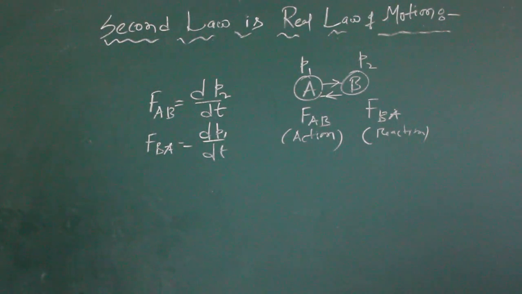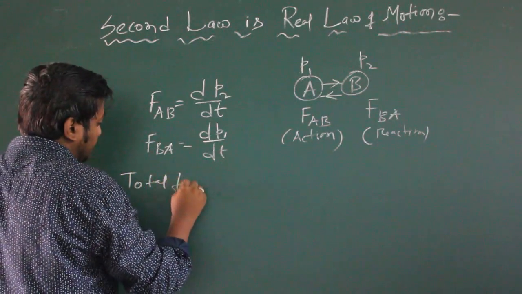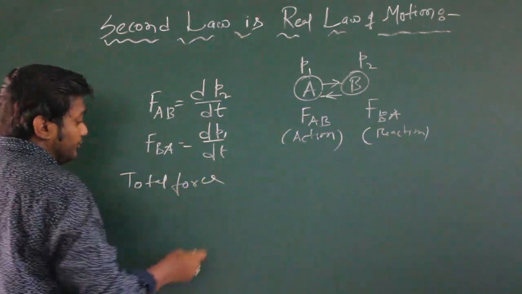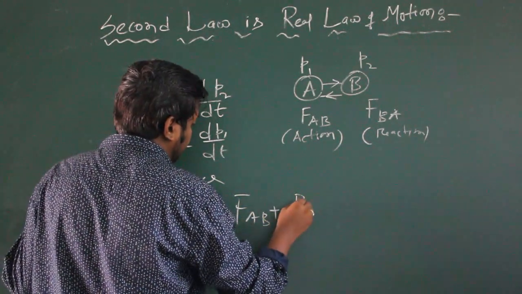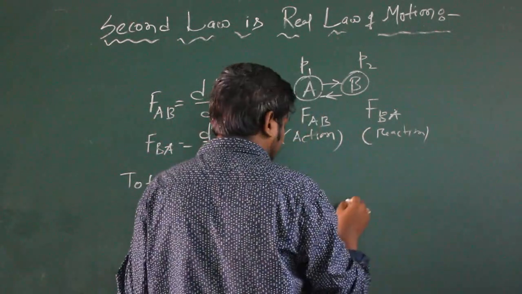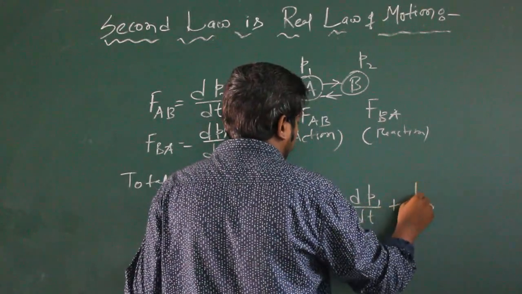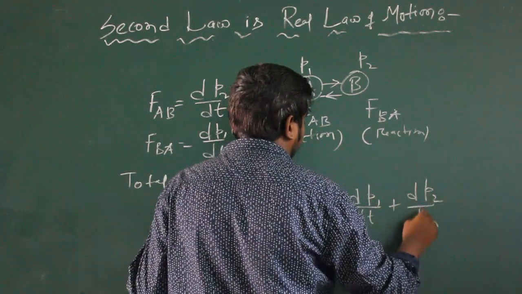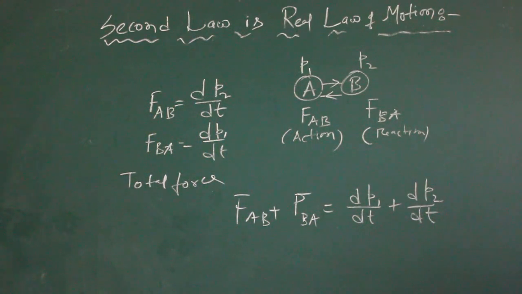Okay, now we will find the total force. What is the total force? FAB plus FBA equals to dP2 by dt plus dP1 by dt.